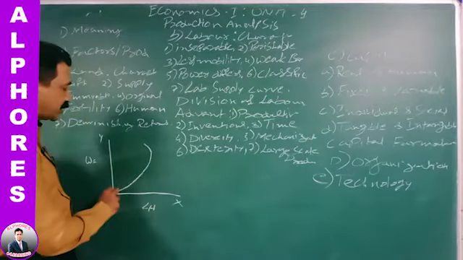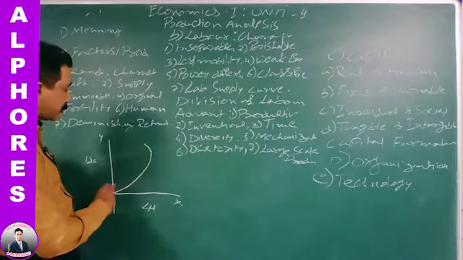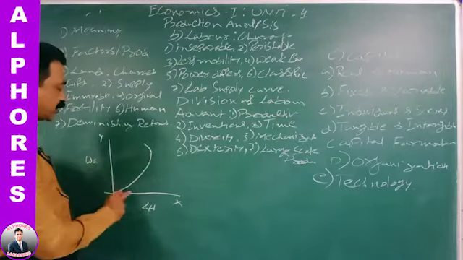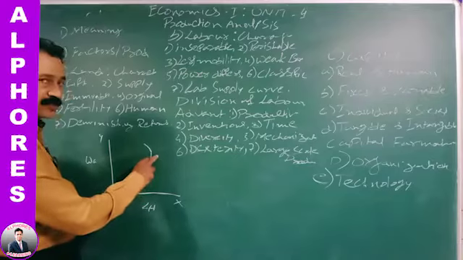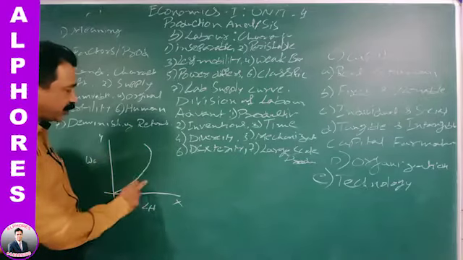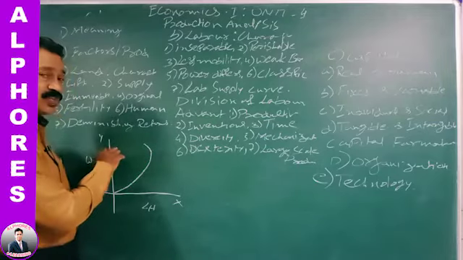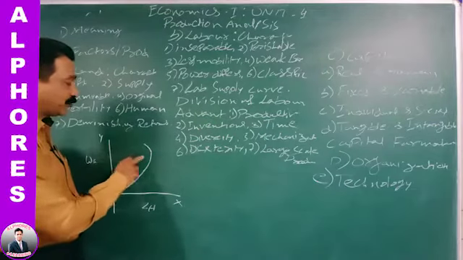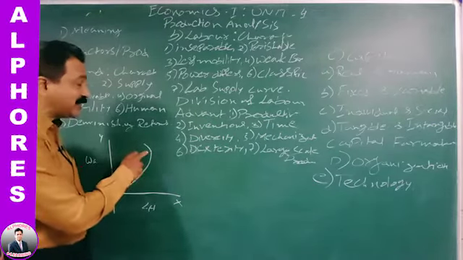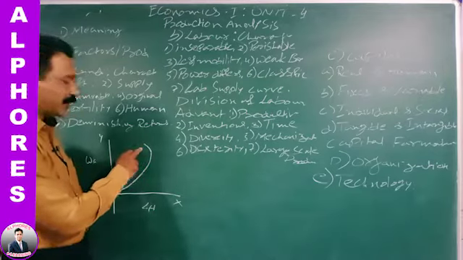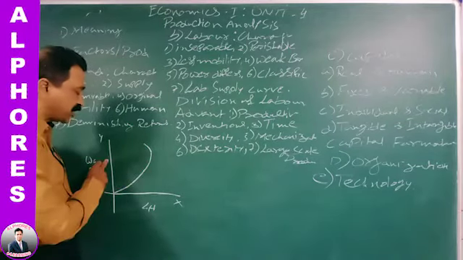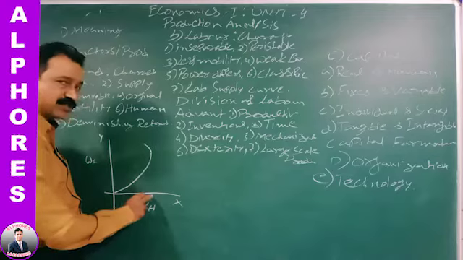What happens is, as the wage increases, labor hours also increase. But when the wage reaches a certain level, he likes to decrease his working hours. A labor at the beginning, as the wage increases, will increase the labor hours.